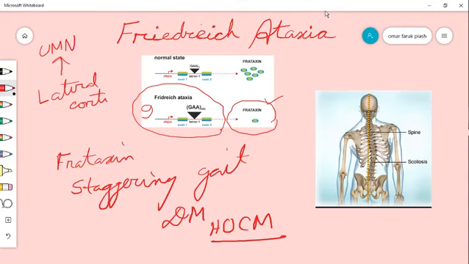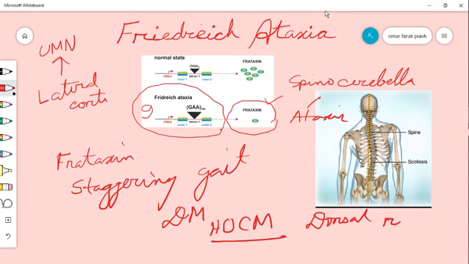The spinocerebellar tract is involved. Spinocerebellar tract involvement leads to ataxia, and the dorsal root ganglia are involved. With dorsal root ganglia involvement, there is loss of deep tendon reflexes. And that's all for Friedreich ataxia.